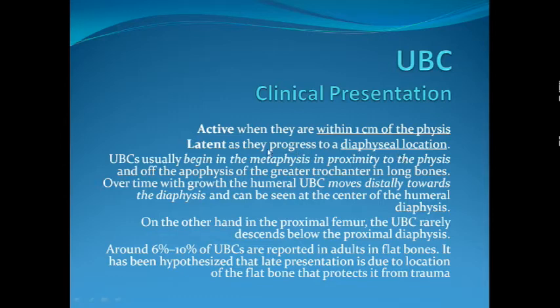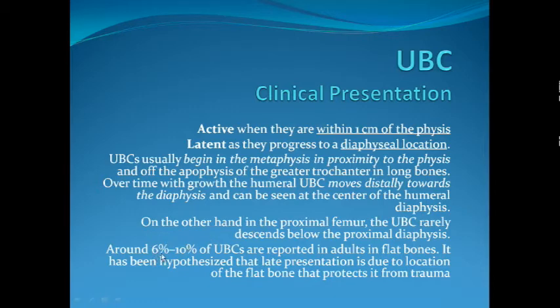Usually UBCs start in the metaphysis in proximity to the physis, and in the case of the greater trochanter, from the apophysis of the greater trochanter. As they start growing, they move distally towards the diaphysis, and might even reach the center of the humeral diaphysis. Proximal femur cysts rarely descend below the proximal diaphysis.